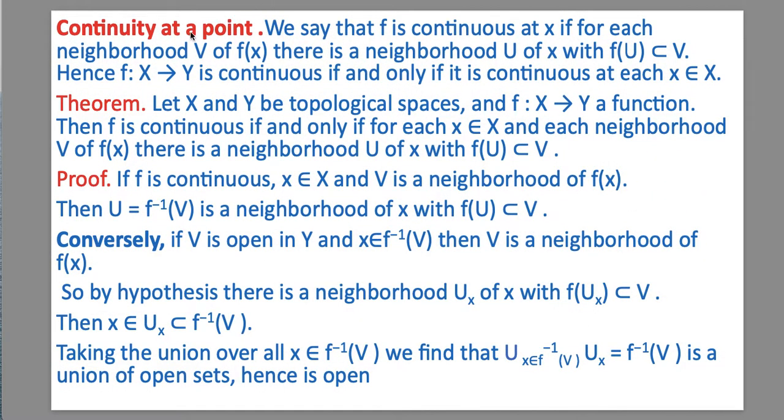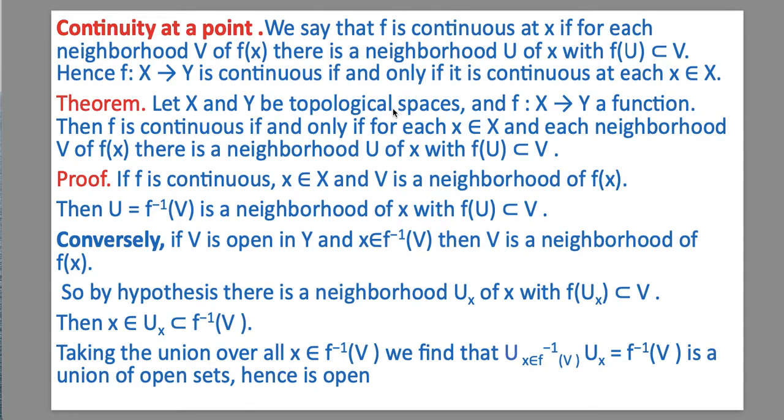Now we define continuity at a point. We say that f is continuous at x if for each neighborhood V of f(x) there is a neighborhood U of x with f(U) subset of V. Hence, the function f from X to Y is continuous if and only if it is continuous at each x belonging to X. We have one theorem.